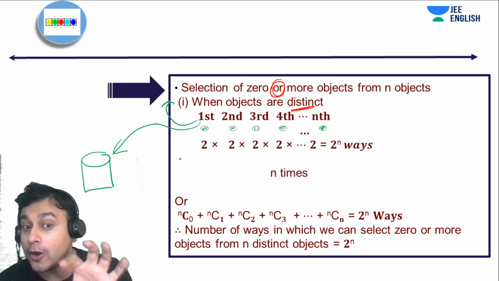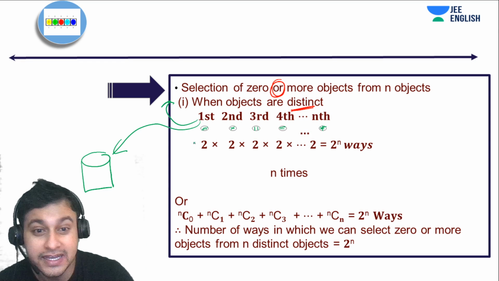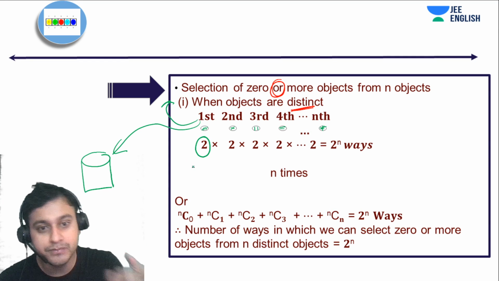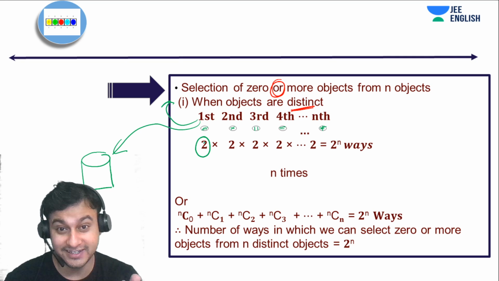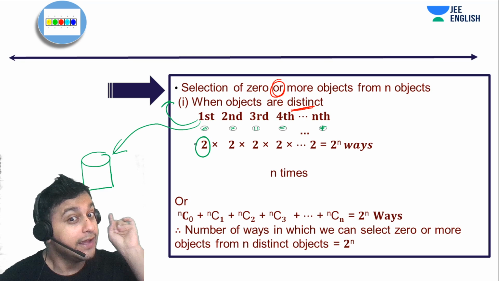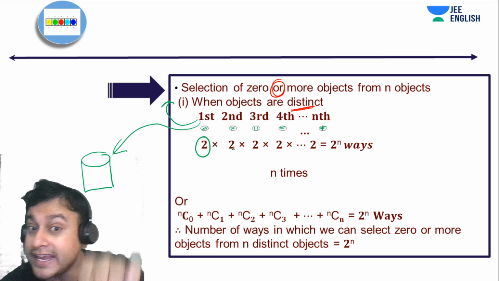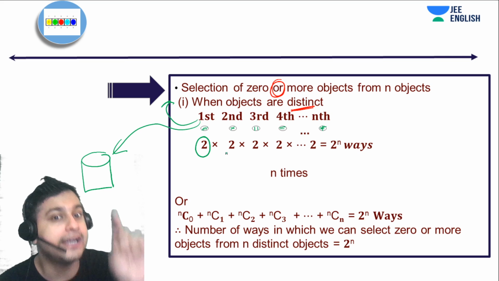Right? So how many options does the first object have? The first object has only two options, either to come or to not come. Now, please focus here. Obviously, this is selection of zero or more objects, but think here in depth and try to understand. The second object also has a similar tendency.